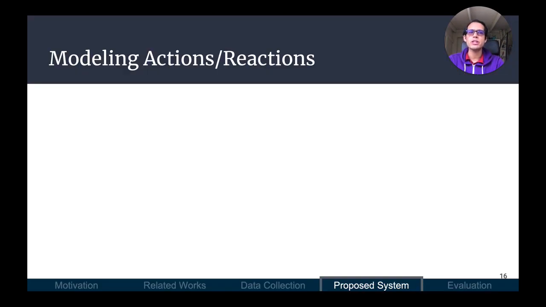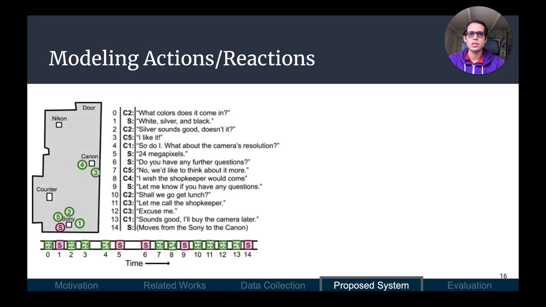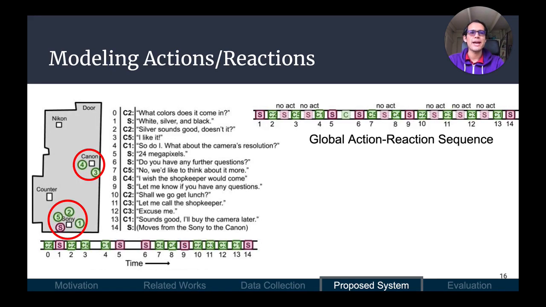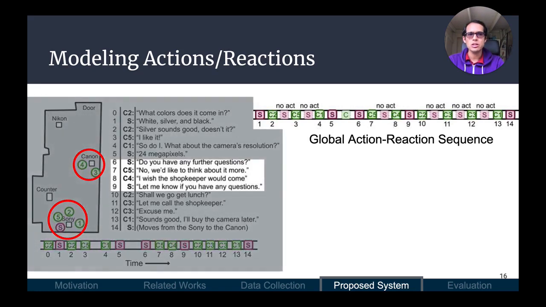As we saw, one of the challenges in the one-to-many interactions is the asynchronicity of customer actions. Consider this sample interaction, where there is a group at the Canon and one at the Sony camera, but their actions are interspersed. One way of modeling the actions and reactions is in a global sequence, where every customer action has a shopkeeper reaction. In that case, consider the scenario before time 9. The global sequence would assume that the shopkeeper at time 9 is responding to the customer at time 8, when in reality, that action is just a byproduct of the asynchronicity.